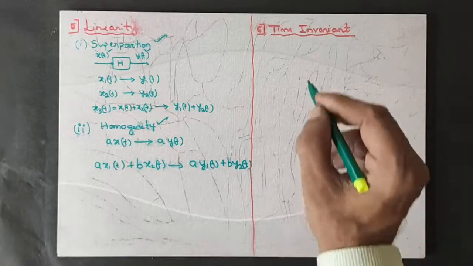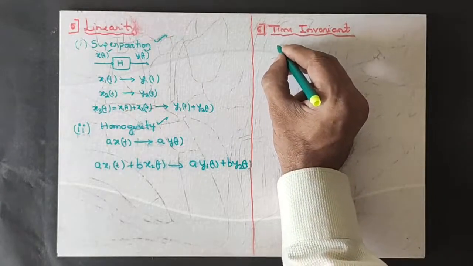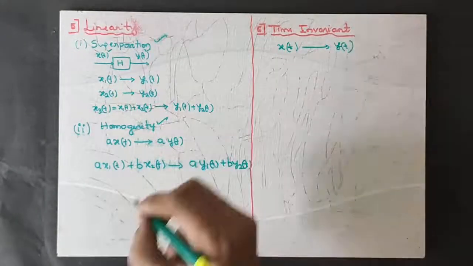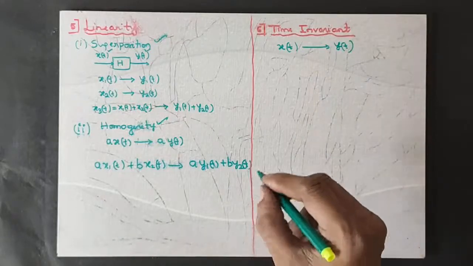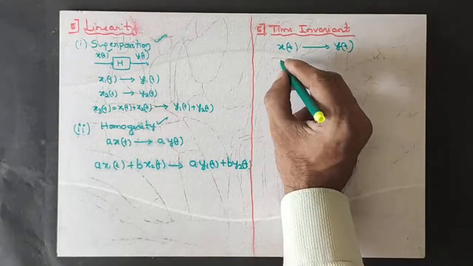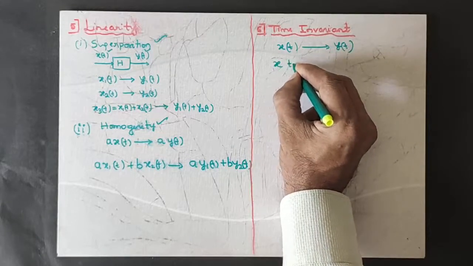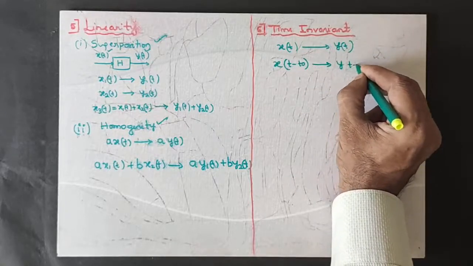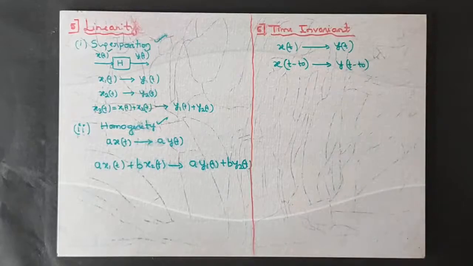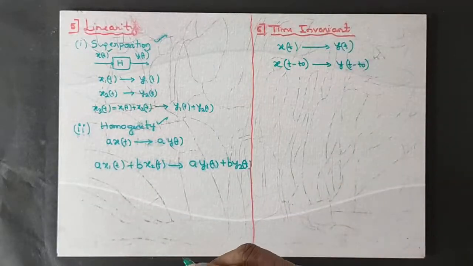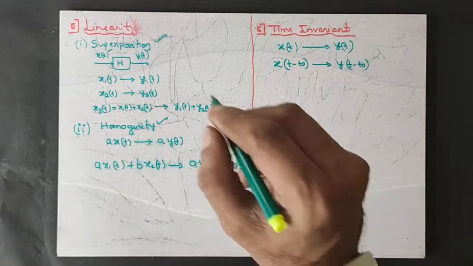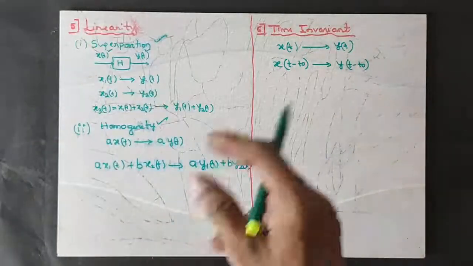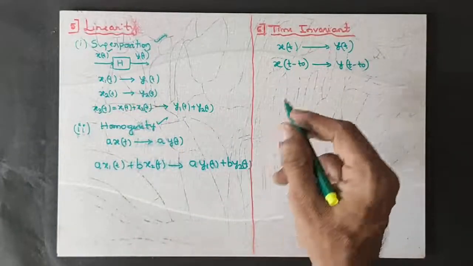Suppose you have input x of t producing the output y of t. I delay the input to x of t minus t naught. It should produce the same delay in the output, so y of t minus t naught should result. Then I shall say that it is a time invariant system. I shall elaborate this with one numerical example which deals with all these five characteristics. Let us wait for this.